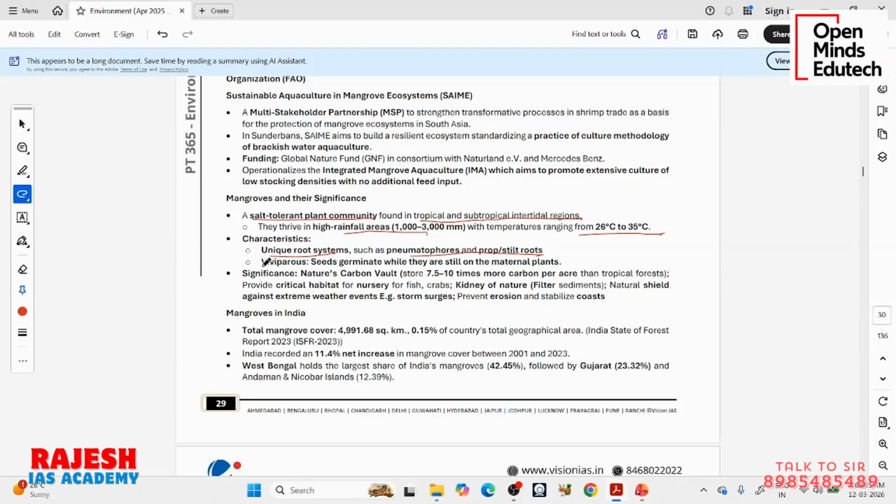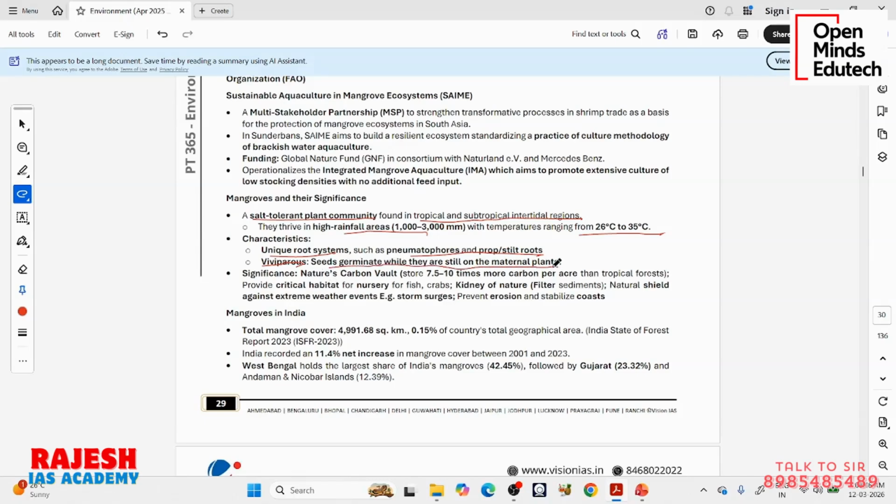They are viviparous. Normally species are of two types, oviparous and viviparous. Viviparous means, for a plant species, like humans are viviparous. We don't lay eggs. Ovi means egg. So viviparous means seeds germinate while they are still on the maternal plant.